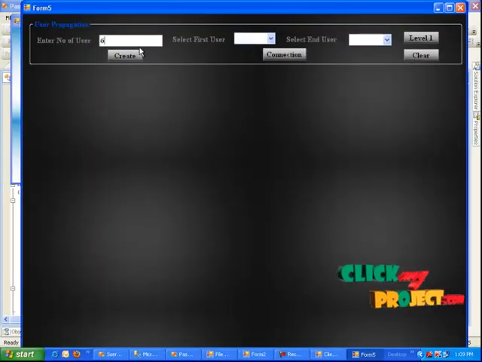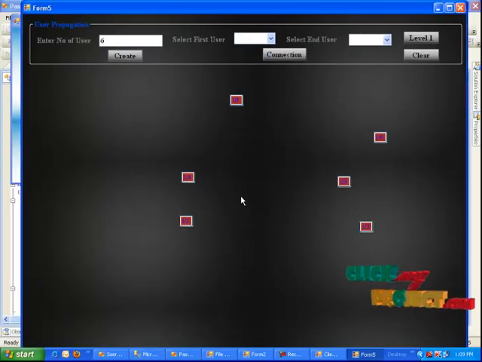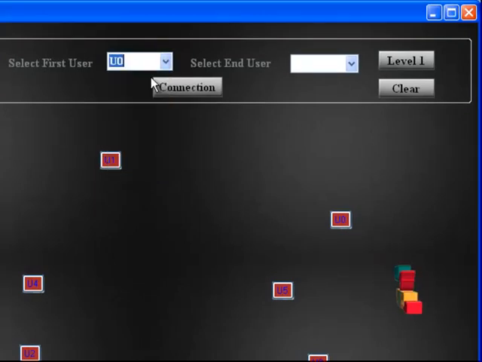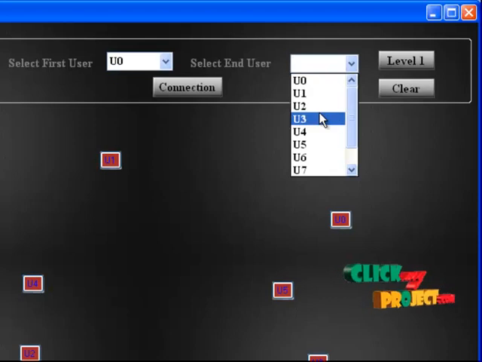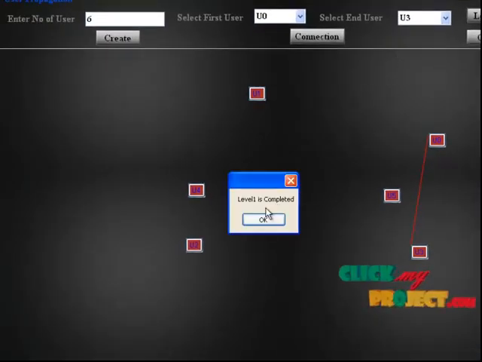Next we create the network level of user creation. The number of users is created from the network. The source and destination users are connected from the network. Select the source user, and then select the destination user connected from the network. Level 1 passes to the network.